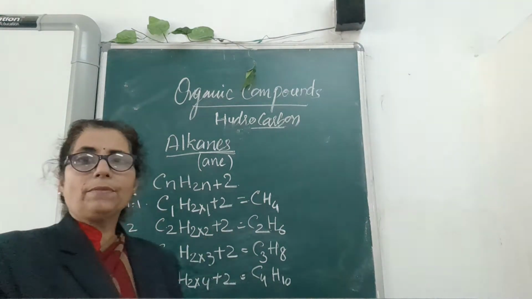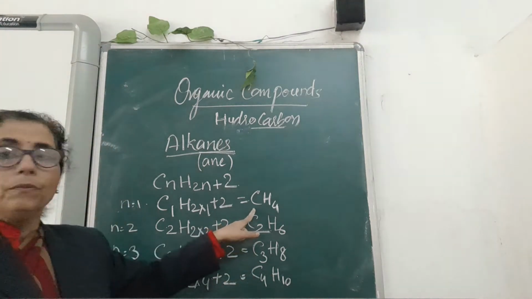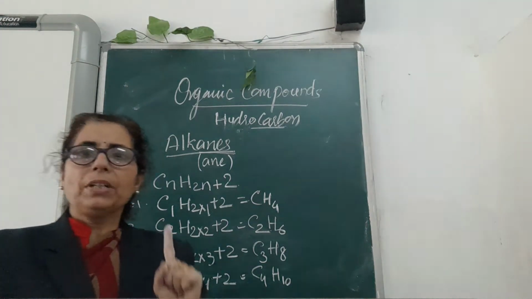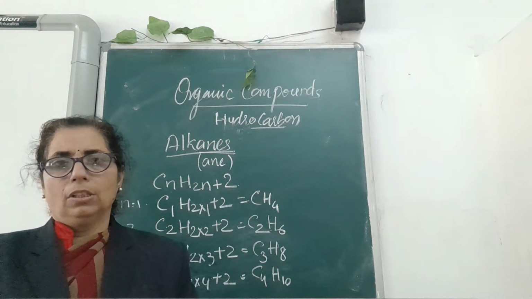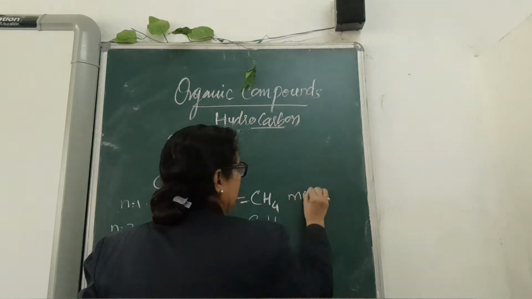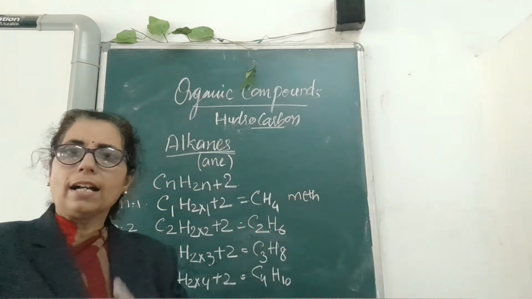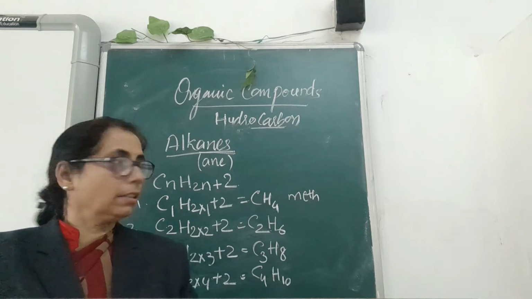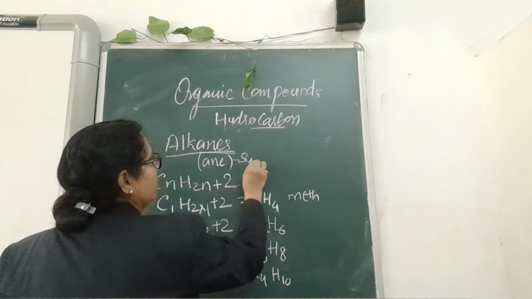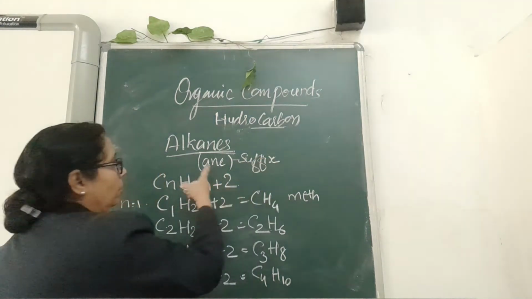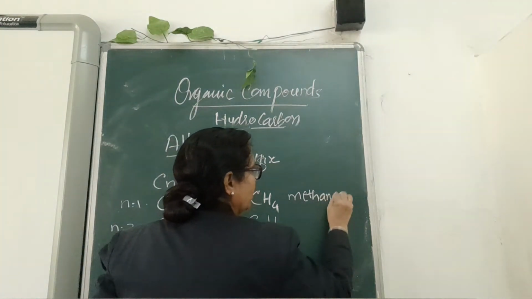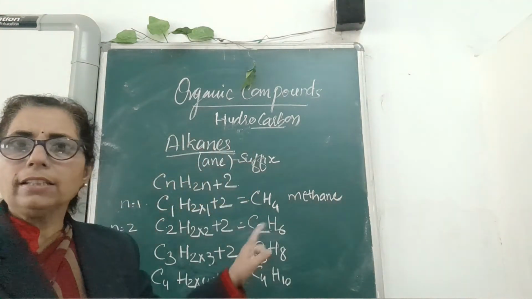Now, next thing what we have to see. If any alkane contains one carbon, you call it as meth. When one carbon is there, you call it as meth, and the suffix you will use is "ane" for the alkane.